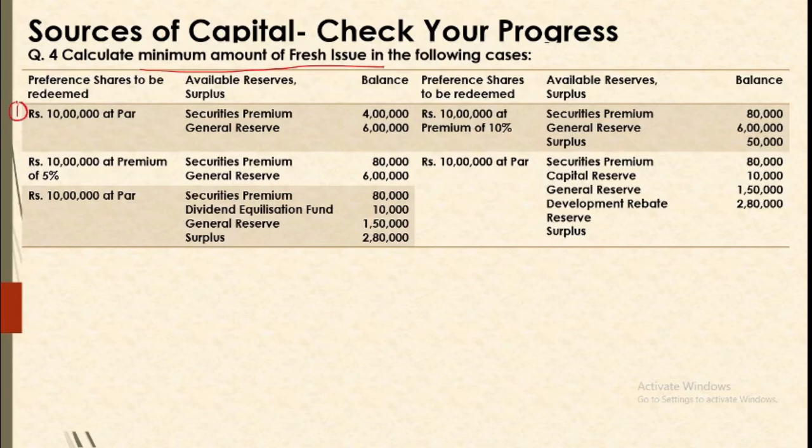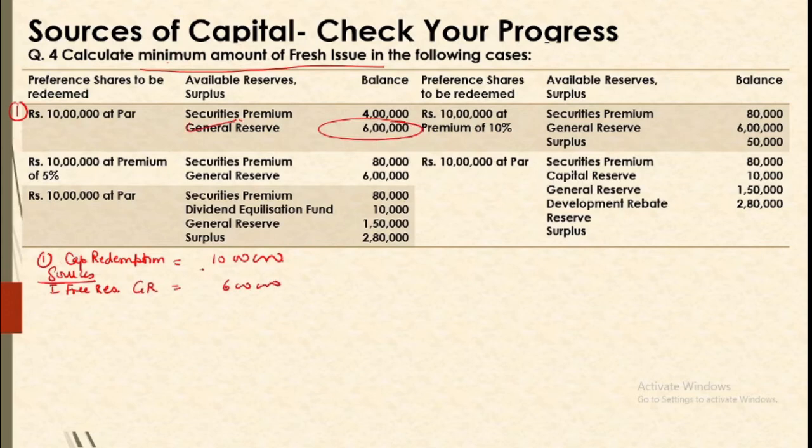Let us take up the first example. First is capital redemption of 10 lakh. So what are the sources? Number one source is free reserves, because your question says calculate the minimum amount of fresh issue. So fresh issue is to be calculated, so we will utilize resource 1, that is free reserves. Now in this problem your free reserve is only general reserve, 6 lakh. So out of 10 lakh, 6 lakh is arranged from general reserve.